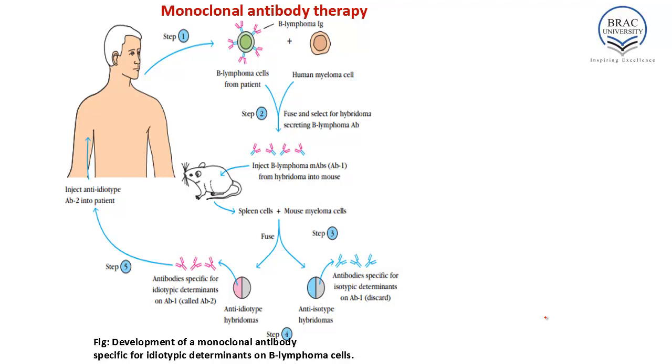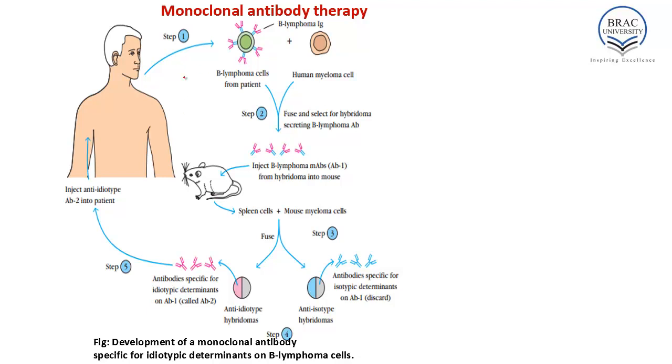And what is isotype? An isotype usually refers to any related protein or genes from a particular gene family. Isotypes are distinct forms of the light or heavy chains which are present in all members of the species, encoded at distinct genetic loci. Isotypes are primary antibodies that lack specificity to the target, and idiotypes are very specific to the target antigens. So these two terms are very important to understand the mechanism of action of monoclonal antibody on cancer cells. By this procedure, these researchers produced a mouse monoclonal antibody specific for the B-cell lymphoma idiotype.